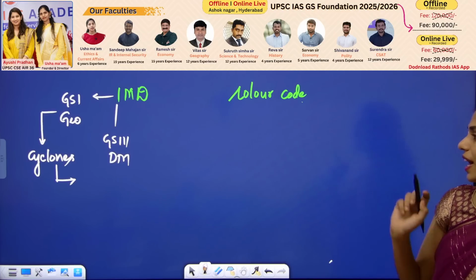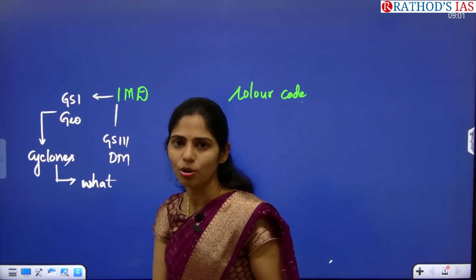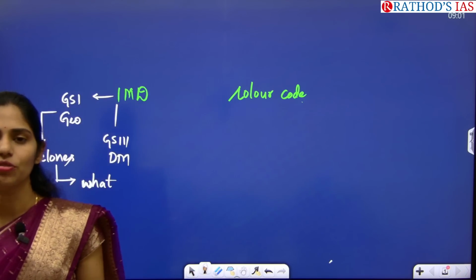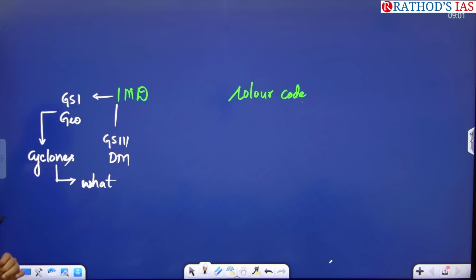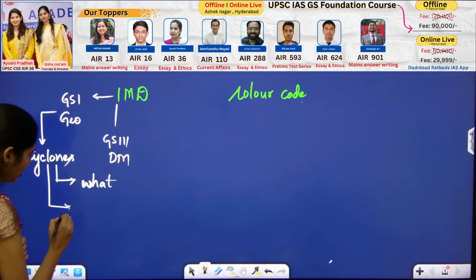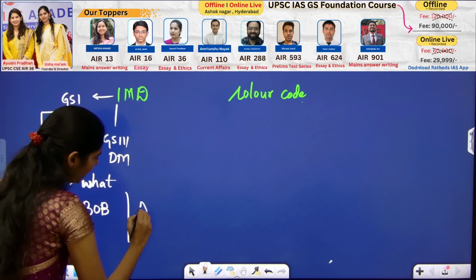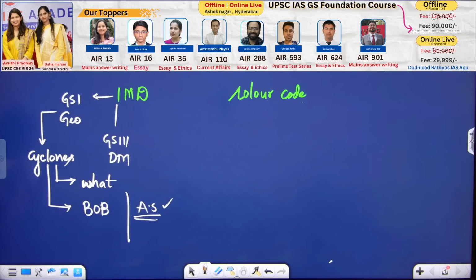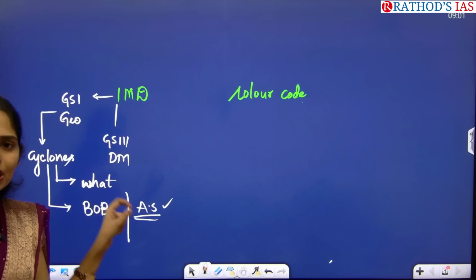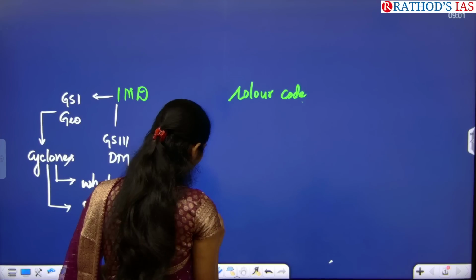In the cyclones, we have two types of cyclones, that is temperate cyclones and as well as tropical cyclones. You have to see what are the differences between temperate and tropical cyclones. And very important, the differences between Bay of Bengal and Arabian Sea. If you see the recent trend, there is an increased number of cyclones originating in the Arabian Sea. Here you have to see what are the reasons for that.